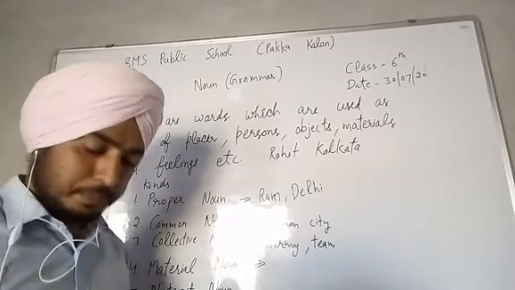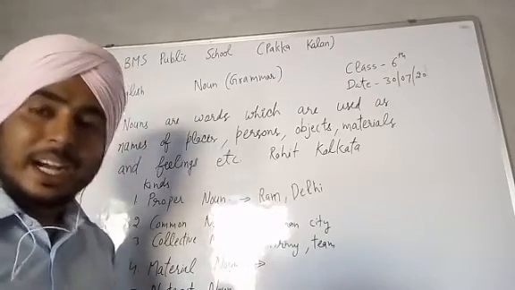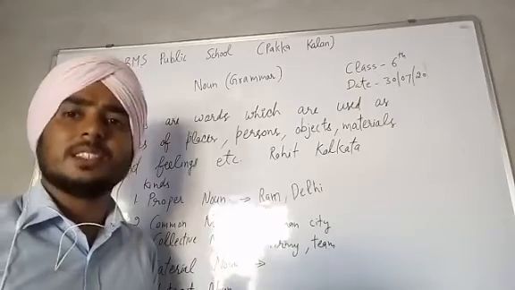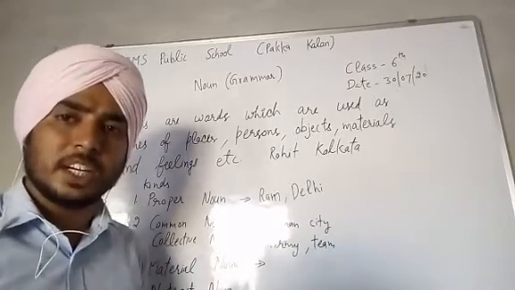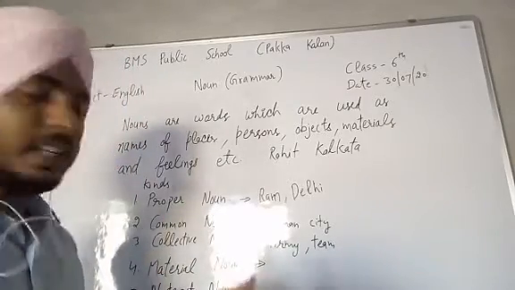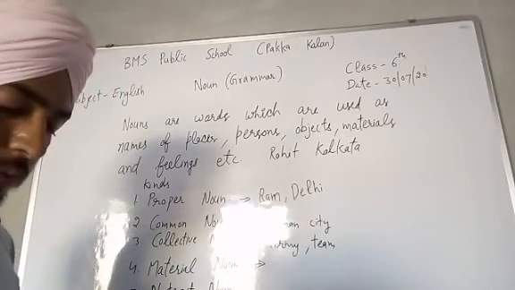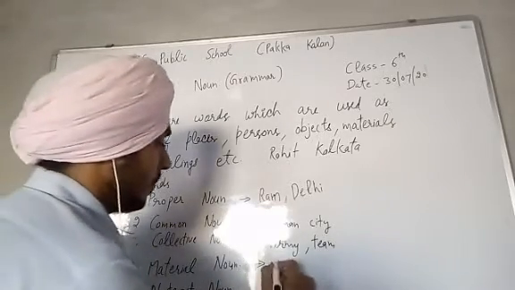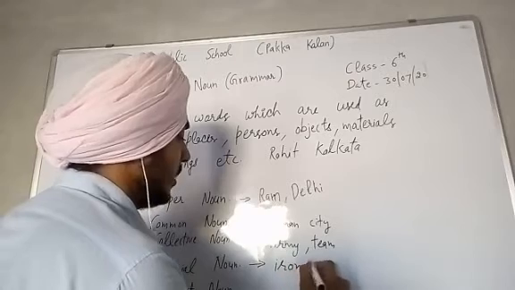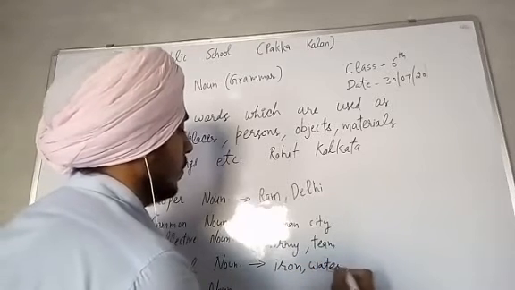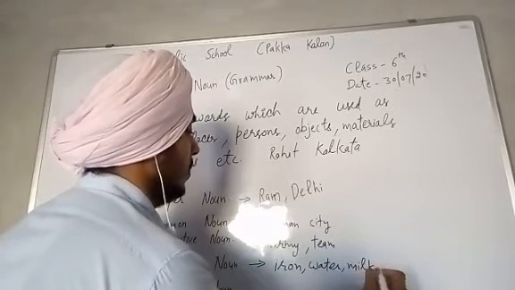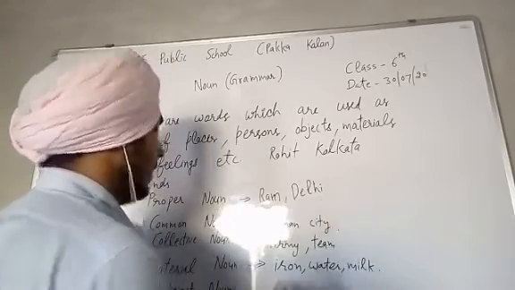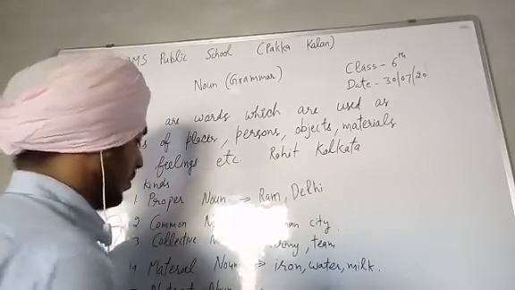For example, iron, wood, water, milk, these all are substances or materials. So these are material nouns. We can take the example iron, water, milk, these are material nouns.